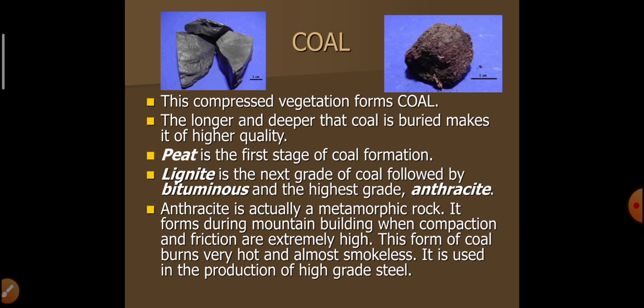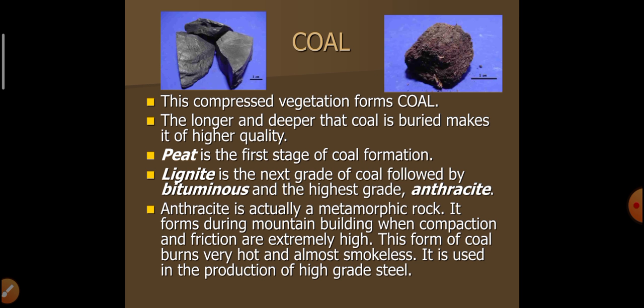The longer and deeper that coal is buried, the higher its quality. Peat is the first stage of coal formation. Lignite is the next grade of coal, followed by bituminous and the highest grade, anthracite. Anthracite is actually a metamorphic rock.